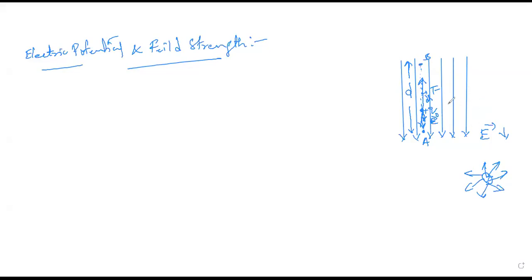Then what happens here? The electric force. Everyone please write down, please note down, the electric force with respect to this test charge Q naught can be written as Q naught into E.